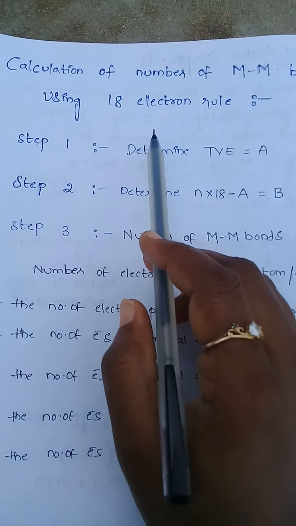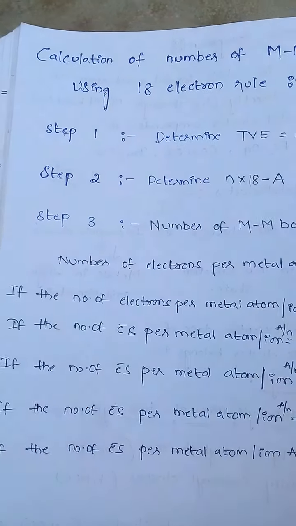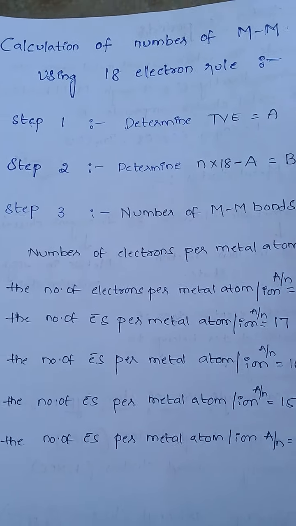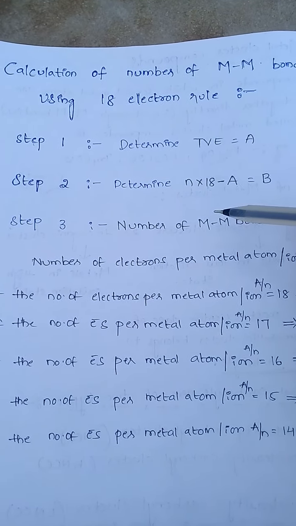See the procedure to find metal bonds. There are 3 steps to find metal-metal bonds.